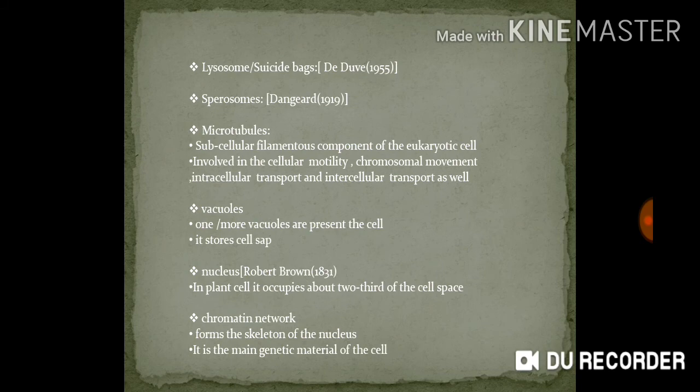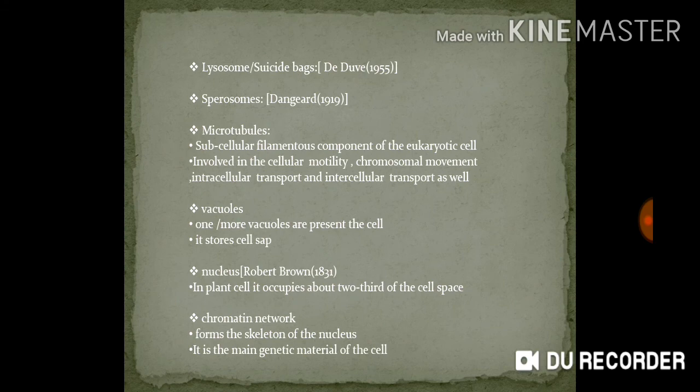They are round, dense bodies which contain hydrolytic enzymes and perform intracellular digestion. When the cell digests its own cell inclusions in adverse conditions, it is called autophagy. And autolysis means the removal of dead cells from the body.